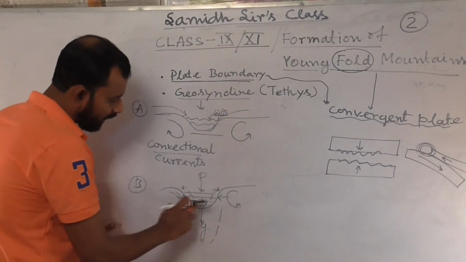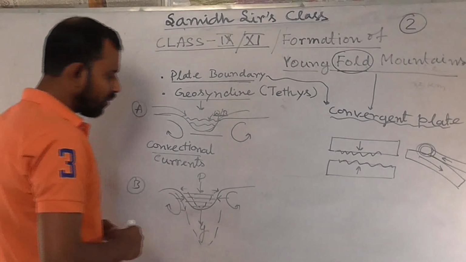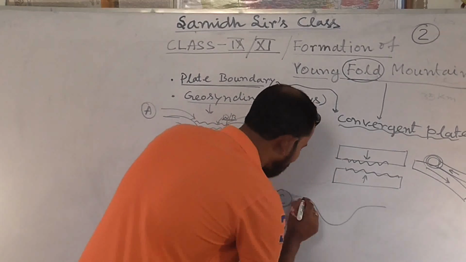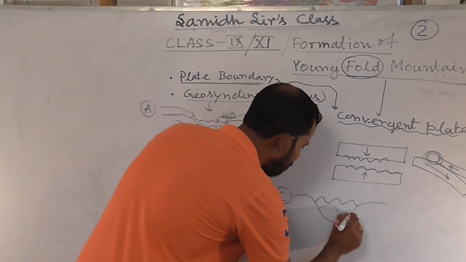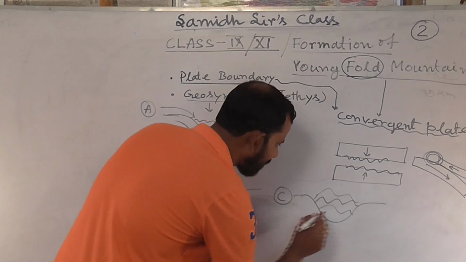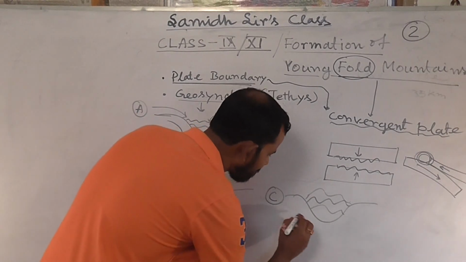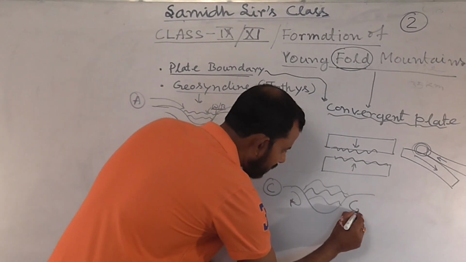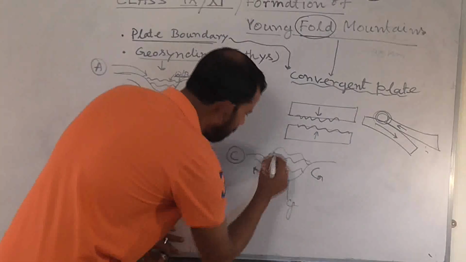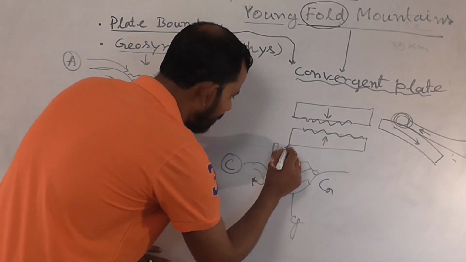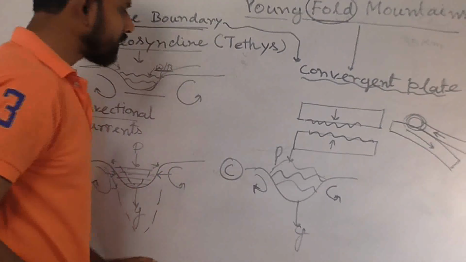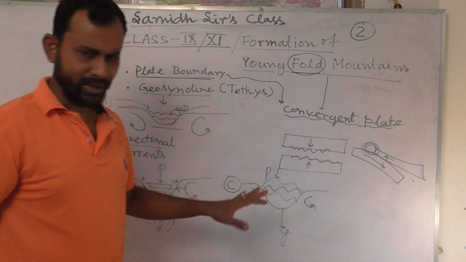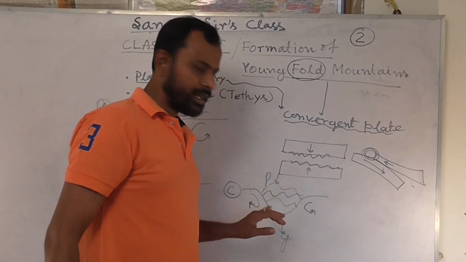So when the geosyncline shrinks in void, we will see in the third stage the formation of some folds. Some folds develop. So at the time of creation of such folds, we have three forces: convection currents from the two sides, the gravitational pull, and the pressure from the upper side. All these are related to what? Related to the creation of folds in the sediments.